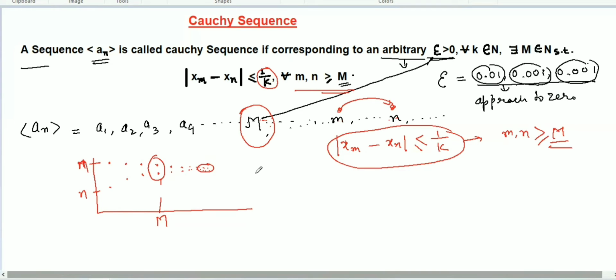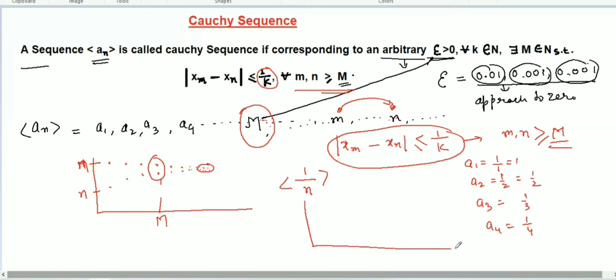Also, you can understand Cauchy sequence. Okay, let's take this example, 1 over n. If this is a sequence, so 1 over n means what is a1? A1 will be 1 over 1, equal to 1. A2 will be 1 over 2, equal to half. A3 will be 1 over 3. A4 will be 1 over 4. And this way the sequence continues.